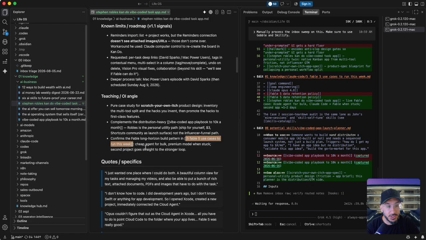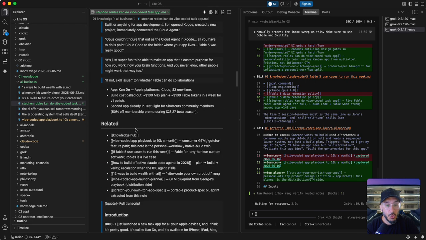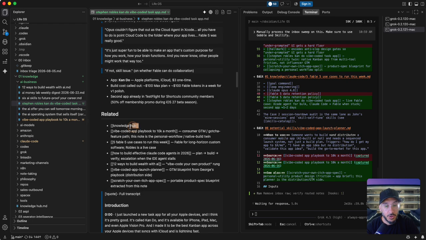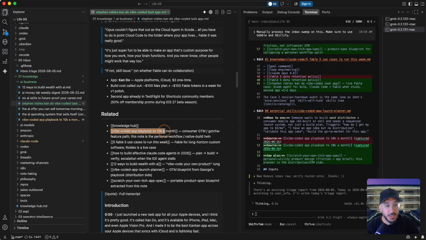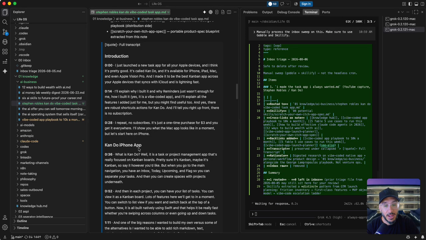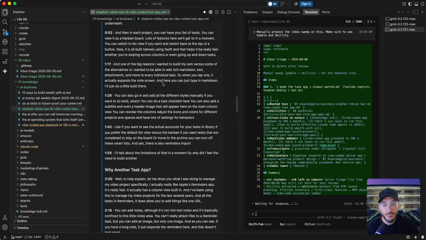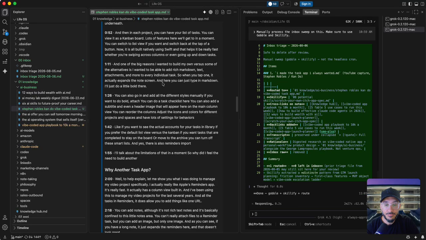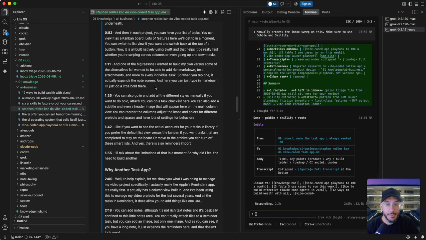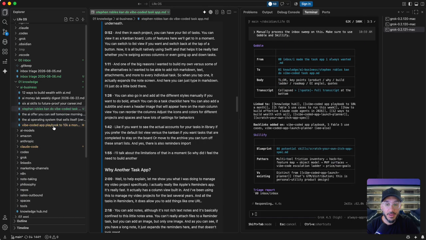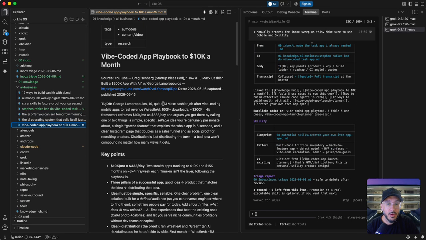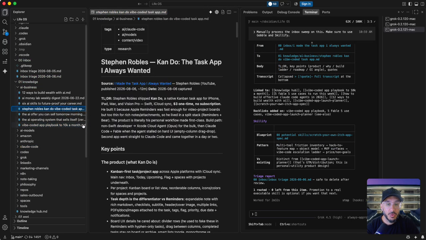So you can see that, still doing that process. Any quotes, and then it's still going to do the related over here. Typically in Obsidian, those would be the clickable links, but they're just not clickable. That's the only thing, but the AI tool will still know that. And then it's going to have this over here. So updated this, and then what is this one? Oh, mentioned, I guess this one was kind of referred to. Okay, cool. So then the blueprint for scratch your own itch app spec.